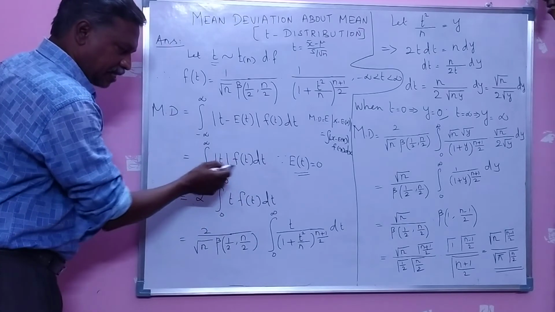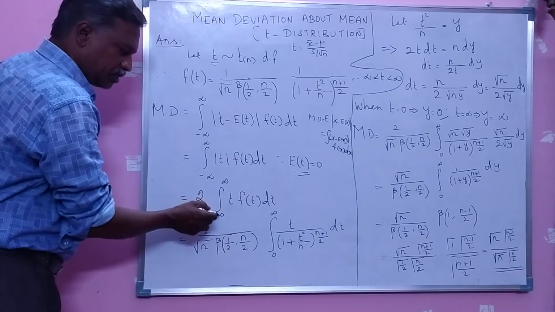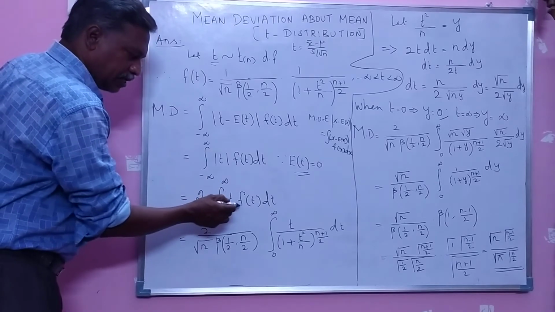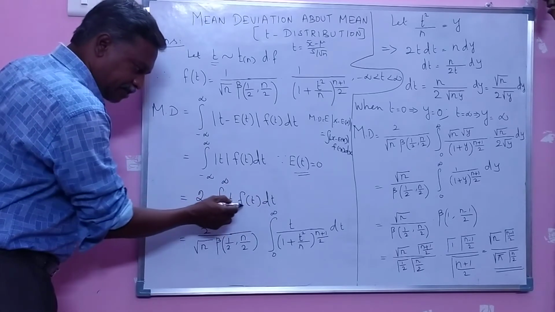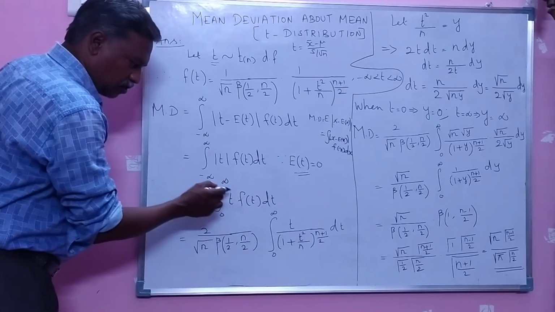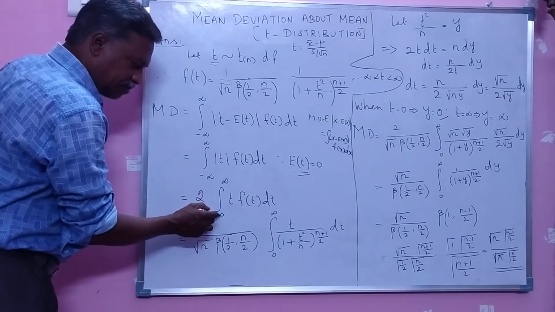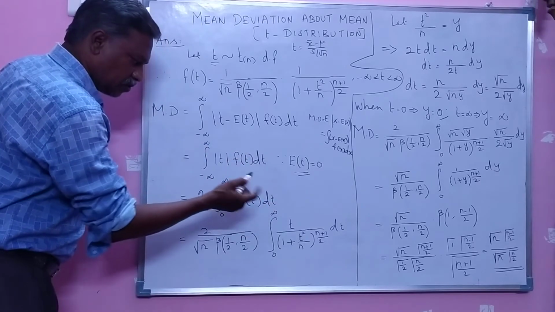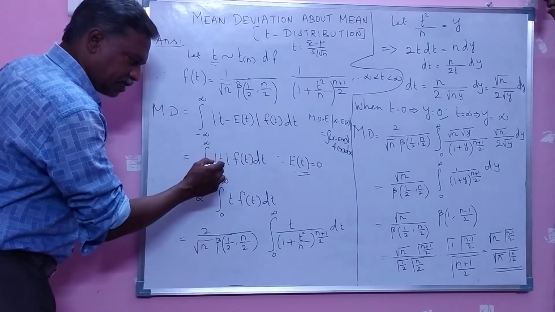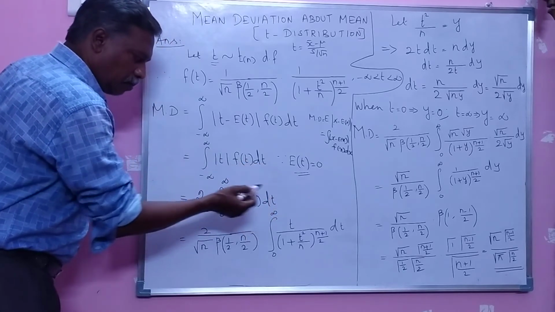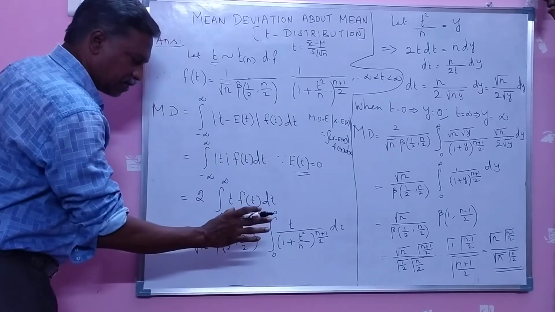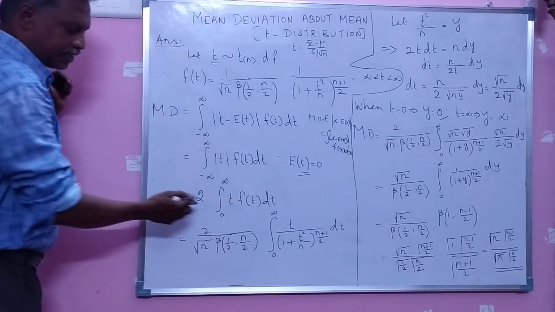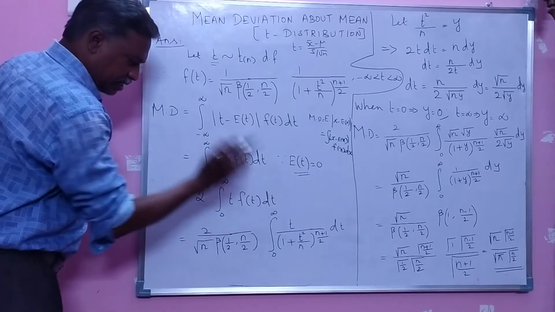So this integral can be written as 2 into the integral from 0 to infinity of t f of t dt. Here you observe, instead of modulus t, I put t. The reason is f of t is symmetrical, and the integral from minus infinity to 0 of modulus t f of t dt equals the integral from 0 to infinity of modulus t f of t dt. Both integrals give the same value. Therefore this can be written as 2 into the integral from 0 to infinity of t into f of t dt.